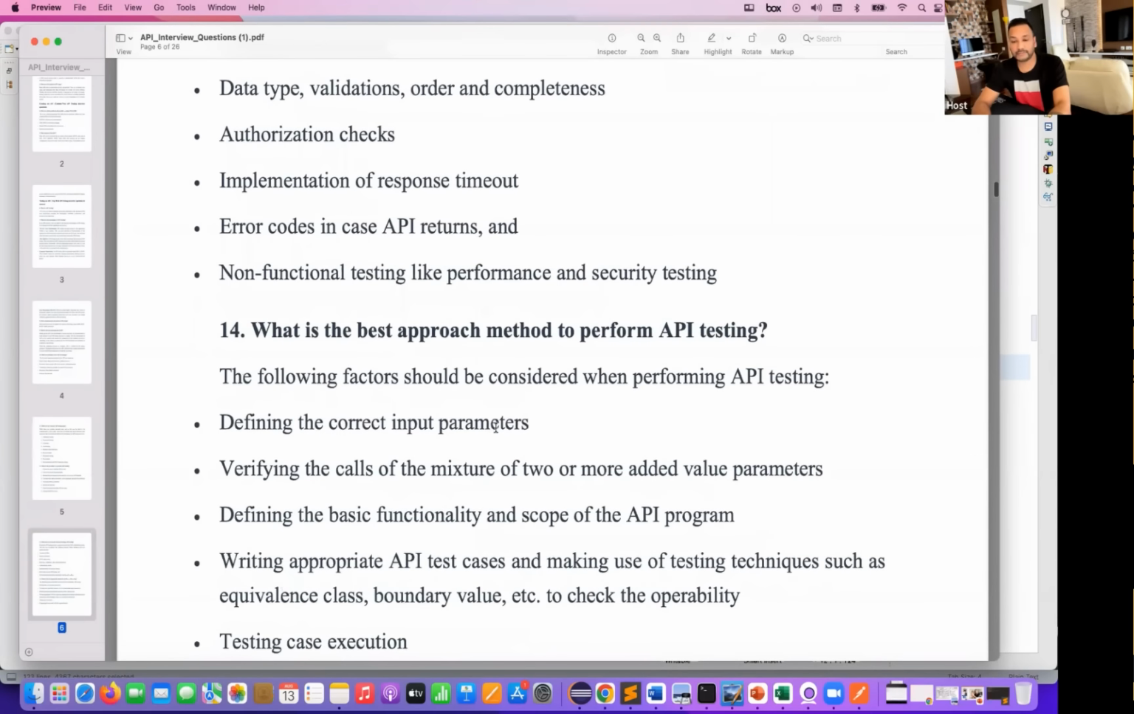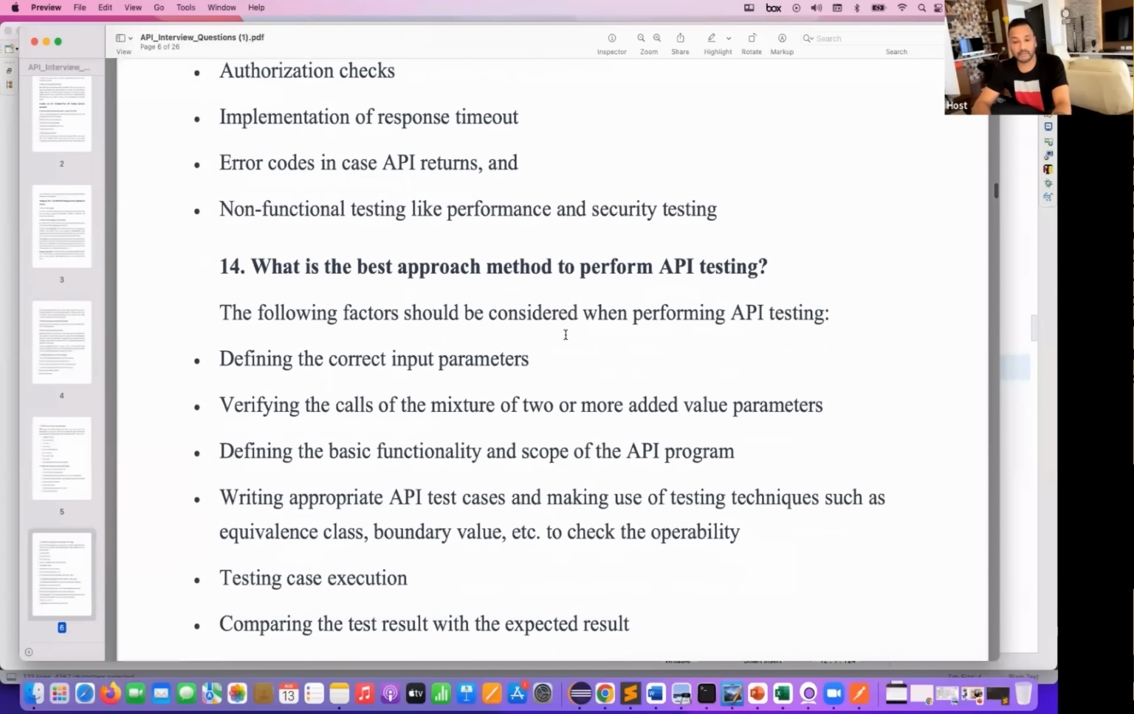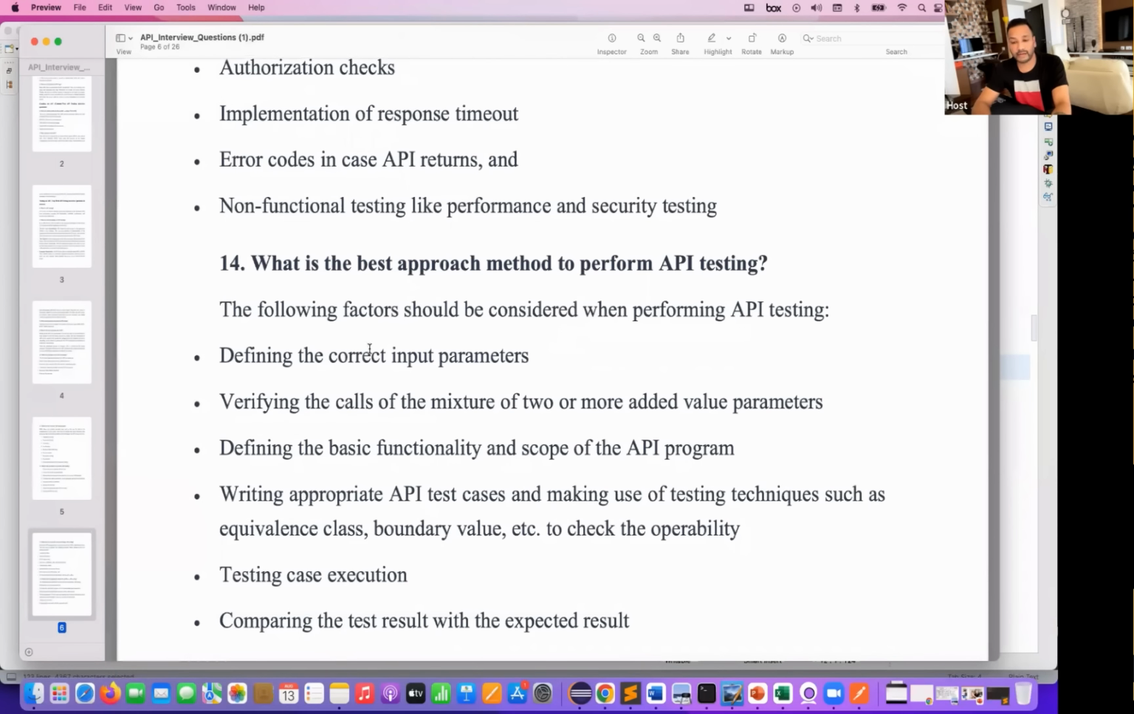Let's take the next question. What is the best approach to perform API testing? Again, same thing. You can say the following factors. Let's talk about more in-depth coverage now. Define the correct input parameters, right? It could be a query parameter. It could be a path parameter also.